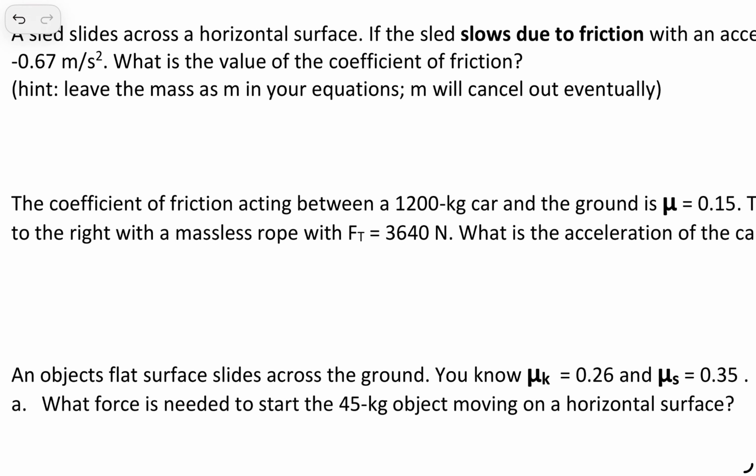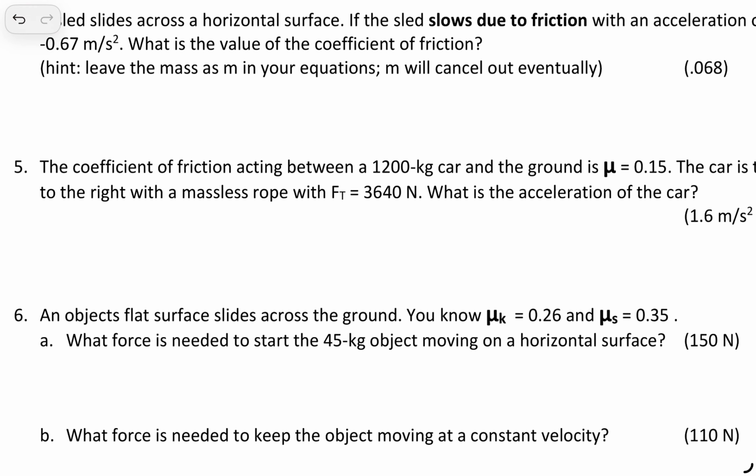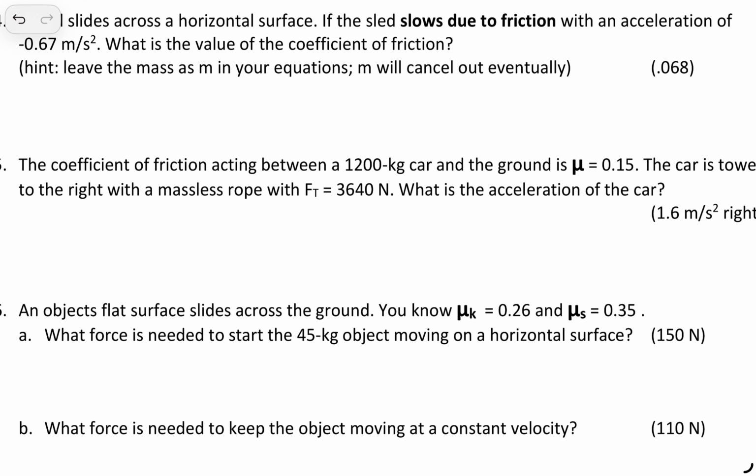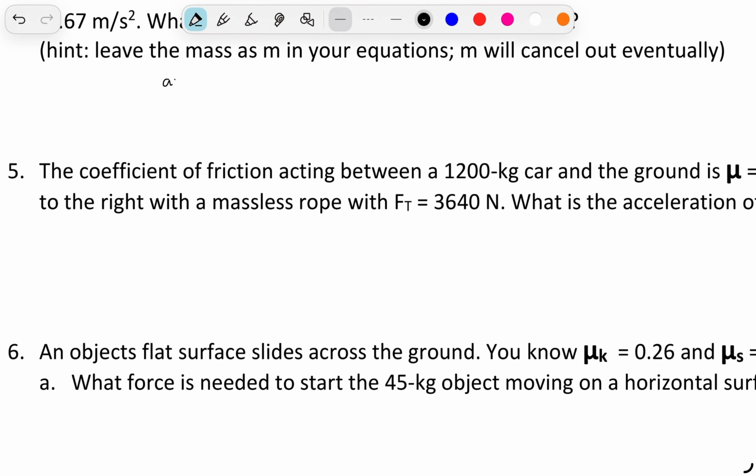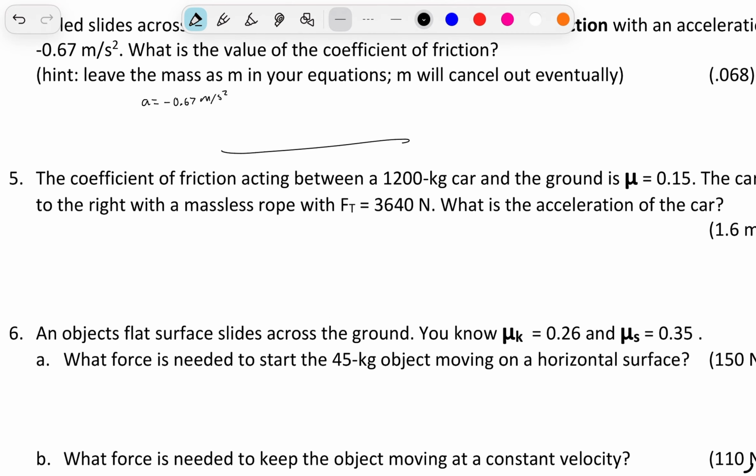A sled slides across a horizontal surface. If the sled slows down due to friction with an acceleration of negative 0.67 meters per second squared, what is the value of the coefficient of friction? So we know that the acceleration is going to be negative 0.67 meters per second squared, and we want the coefficient of friction. The sled is on a horizontal surface.